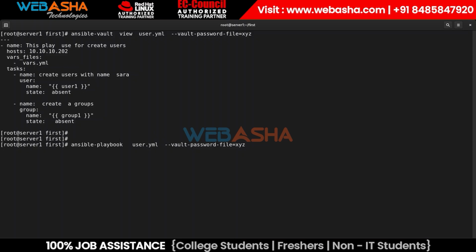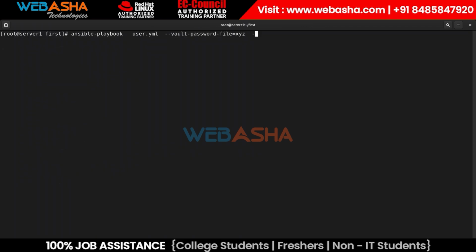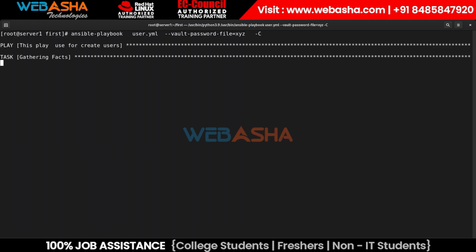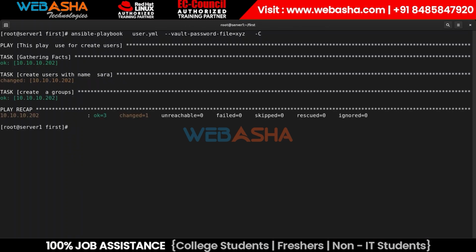Clear? Hit enter, and this time it's not going to prompt for the password. Why? Because it's calling from the xyz file. Clear with that?